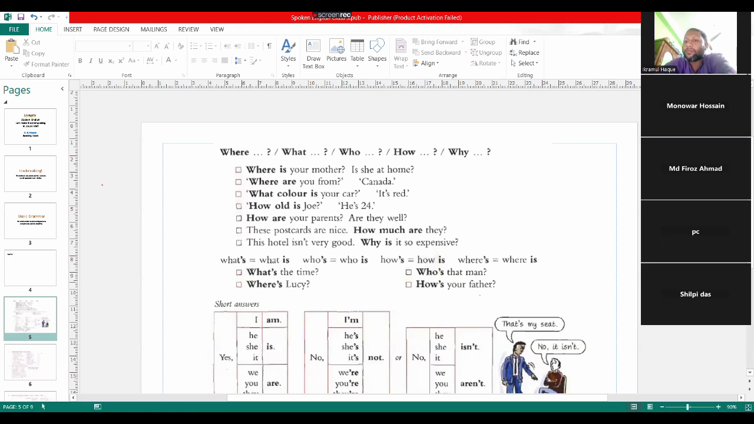These postcards are nice. How much are they? How much are they means how much money do they cost? And these postcards are nice. Okay, and this hotel isn't very good. Why is it so expensive? This hotel is not very good, or why is it so expensive?